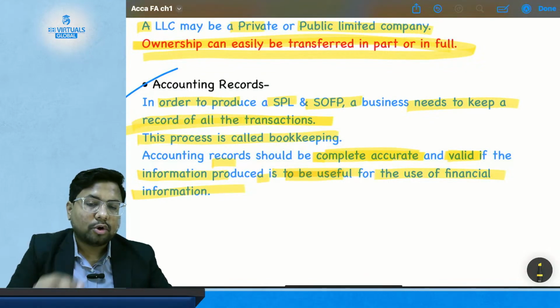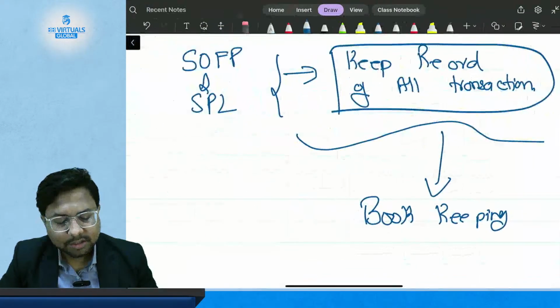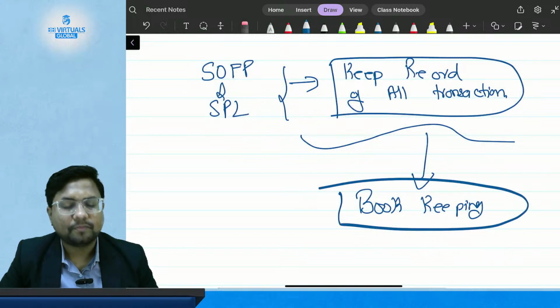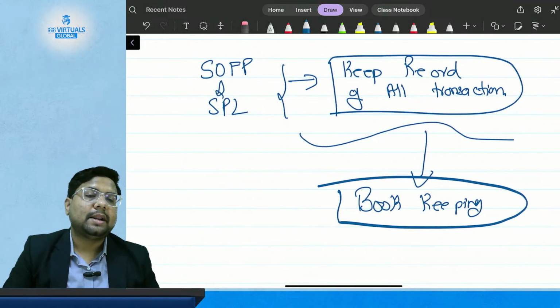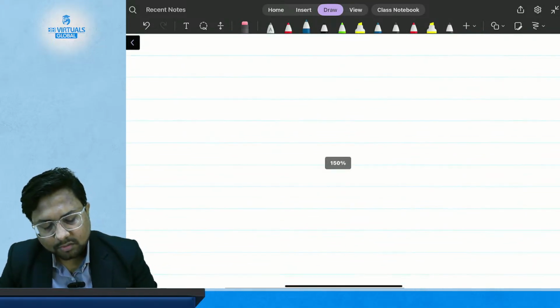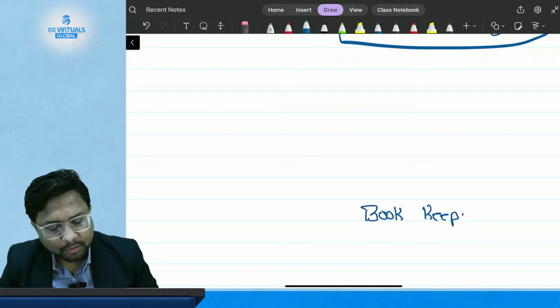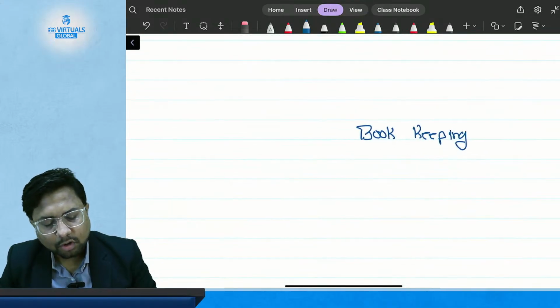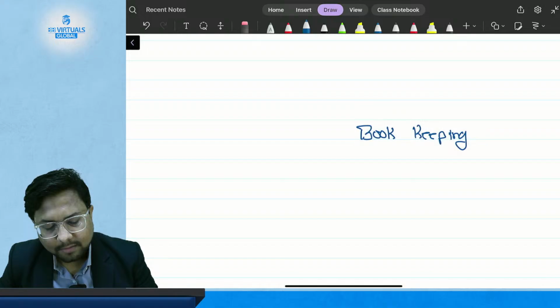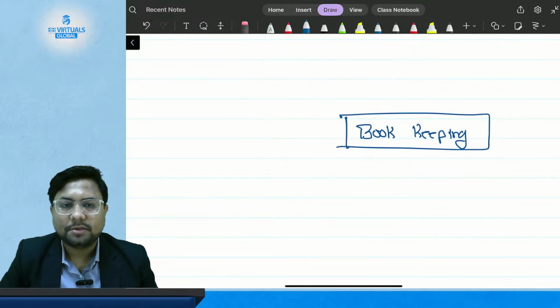Hence, the recording of all the transactions is called bookkeeping. Now, if I give you the entire summary of the process, recording of all the transactions is called bookkeeping. What we do here is record all the transactions. So this is the one thing where you record all your transactions, which is called bookkeeping.